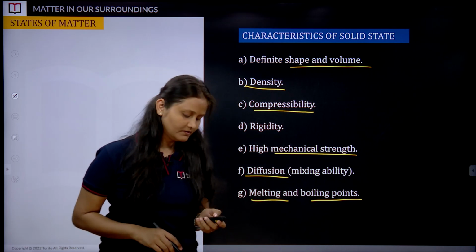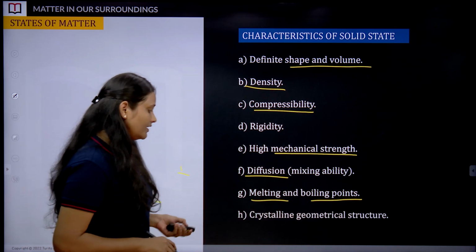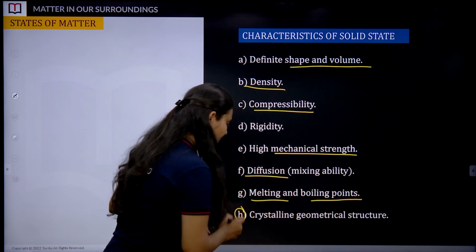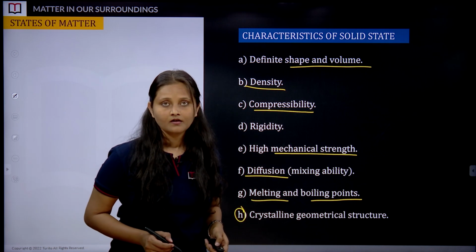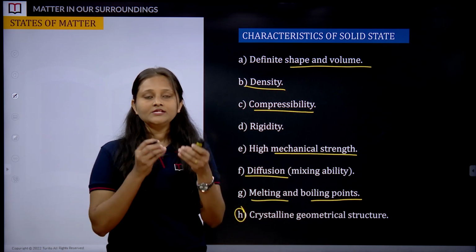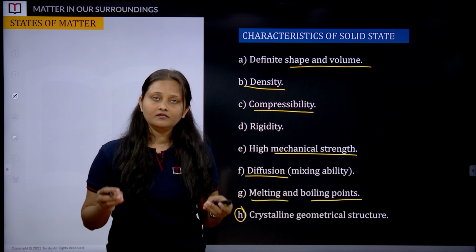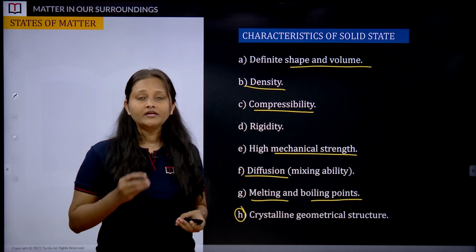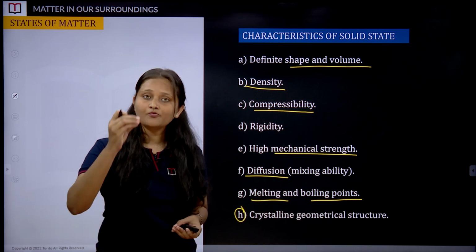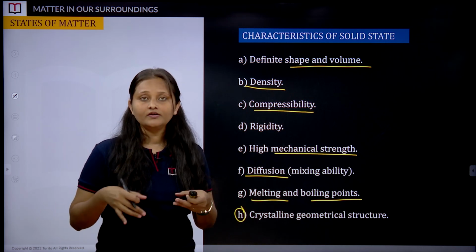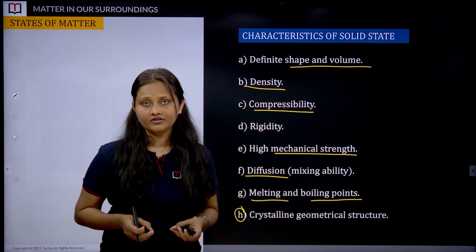Agreed? Great. Here is a very important property. It talks about crystalline geometrical structure. Okay, so now these particles are arranged in such a way that they tend to form a particular shape. Okay, so regular arrangement of particles giving the solid a rigid structure, a specific structure.